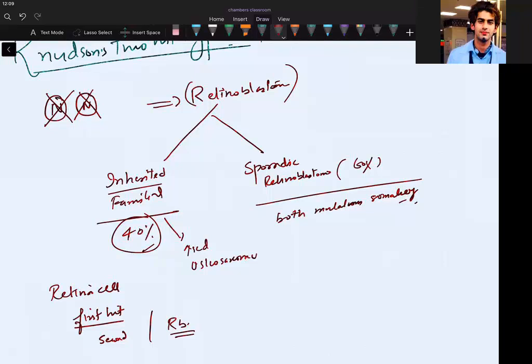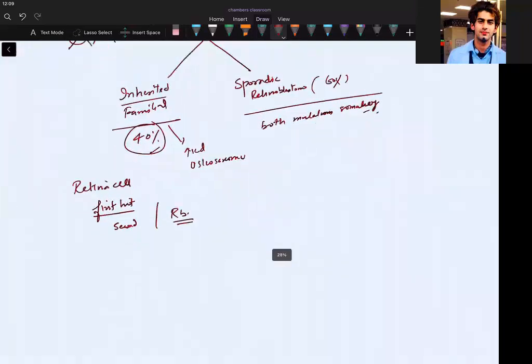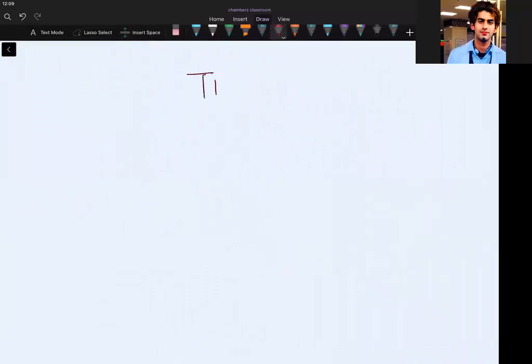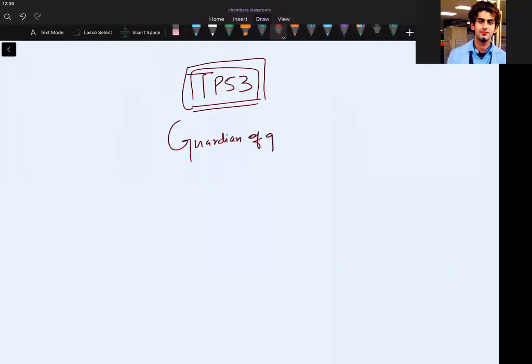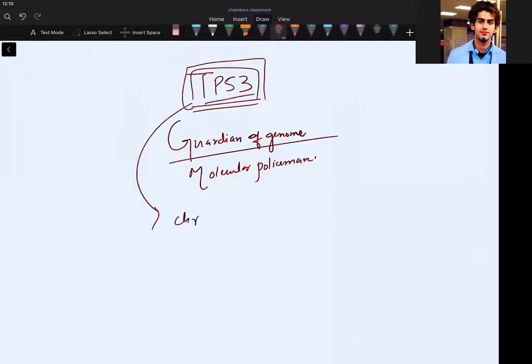Okay. Now there is one gene that is called TP53. Let us take another gene, that is TP53, guys. This TP53 is called the guardian of the genome. Or you also call it molecular policeman. TP53 is located on chromosome 17p, and the molecular weight of the protein is 53 kilodalton.